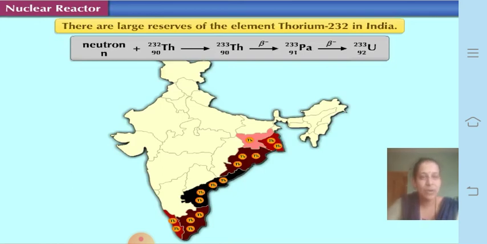So this is how certain isotopes like uranium-235 are used as a nuclear fuel for generation of heat energy, which is used to make electricity. Okay, so with this the lesson is over.